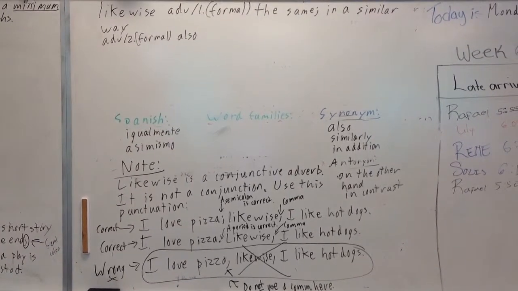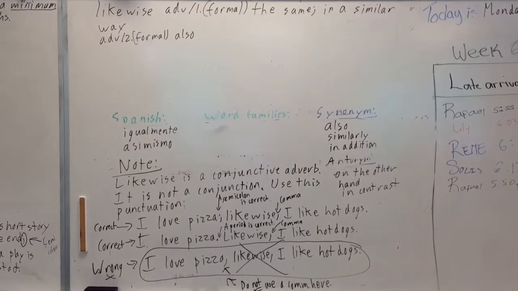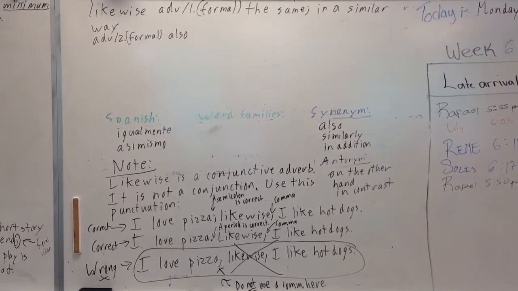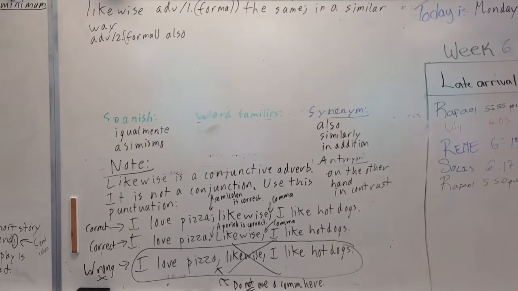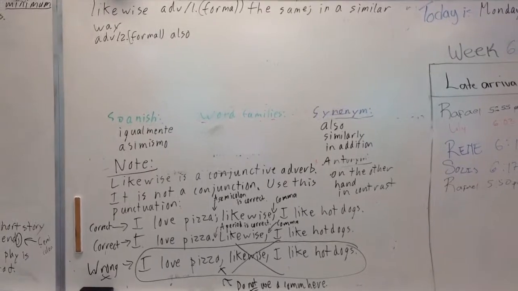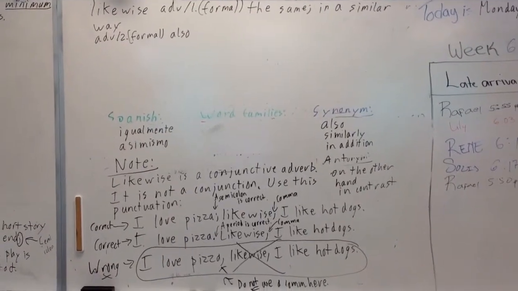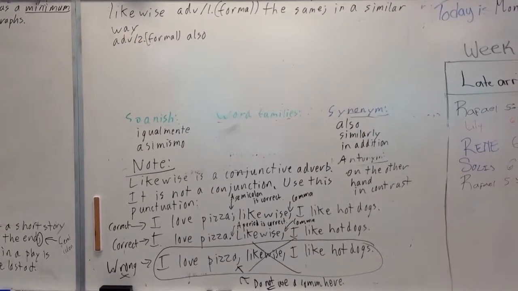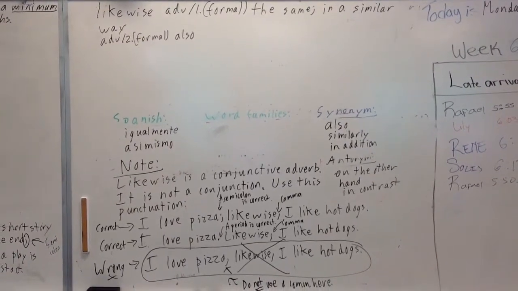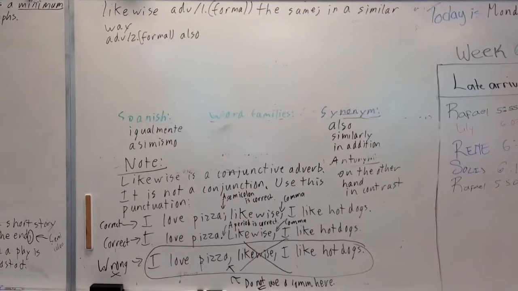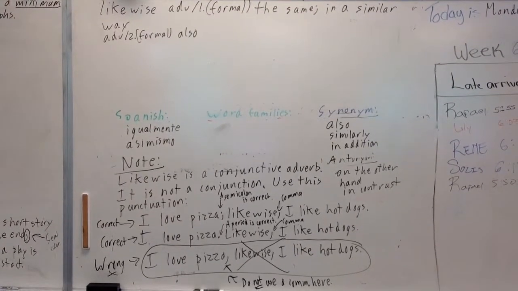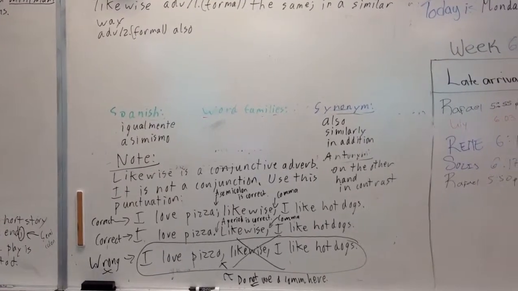If you look here at my correct example, it says I love pizza, semicolon, likewise, comma. So before that word likewise, we can put a semicolon. If you've learned about semicolons before, in Spanish they're called punto y coma. People get confused because they think they're like commas, but they're not like commas. A semicolon basically functions like a period, in the sense that it goes in between two sentences.